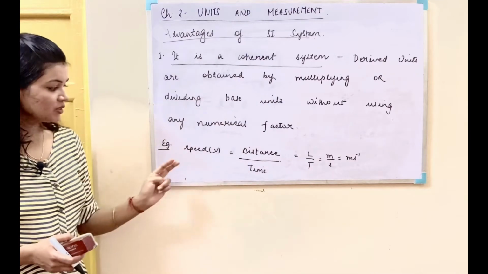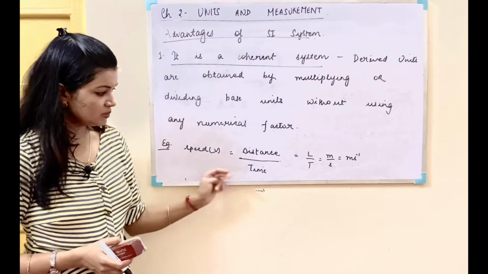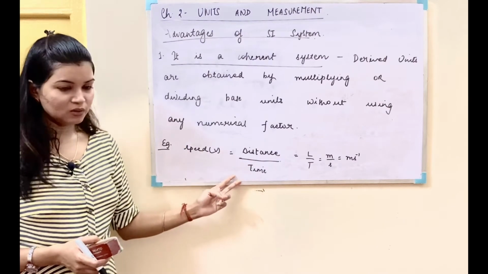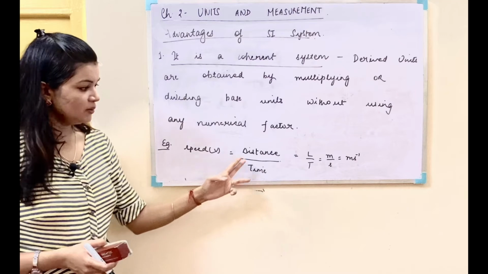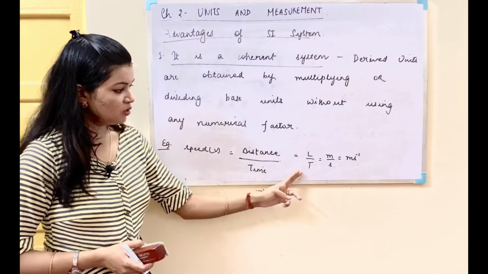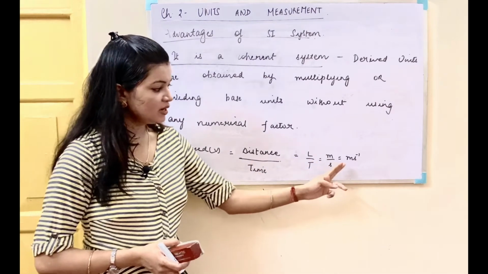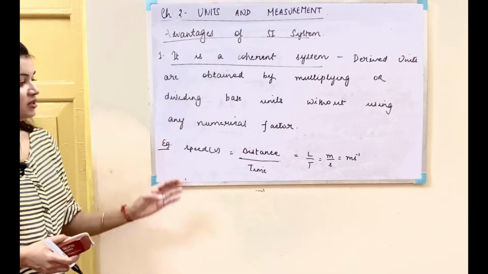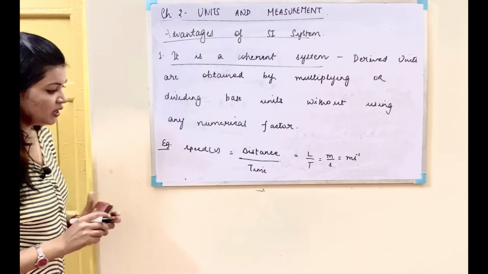For example, speed is equal to distance upon time. It is a physical quantity which has been derived from the fundamental quantities, and the unit will also be written as length upon time, which is equal to meter upon second, that is meter per second. So in this way, for other units also, we have force.